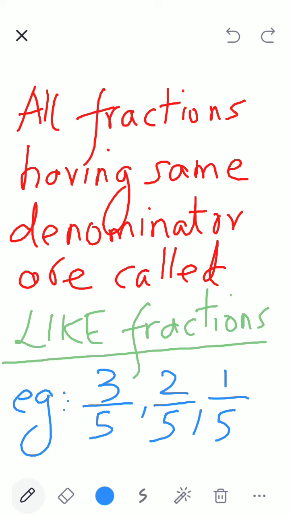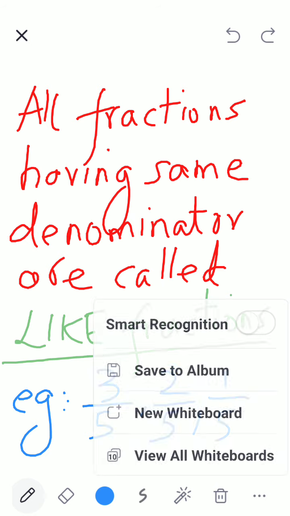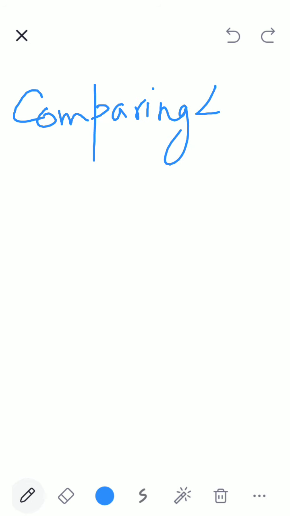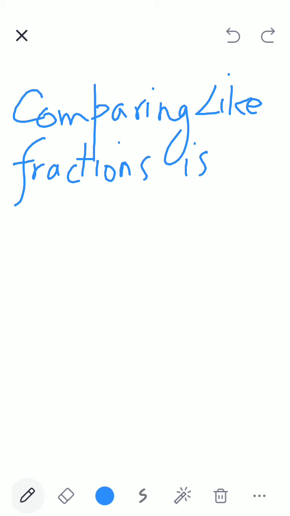Clear, children? Comparing like fractions is very easy.